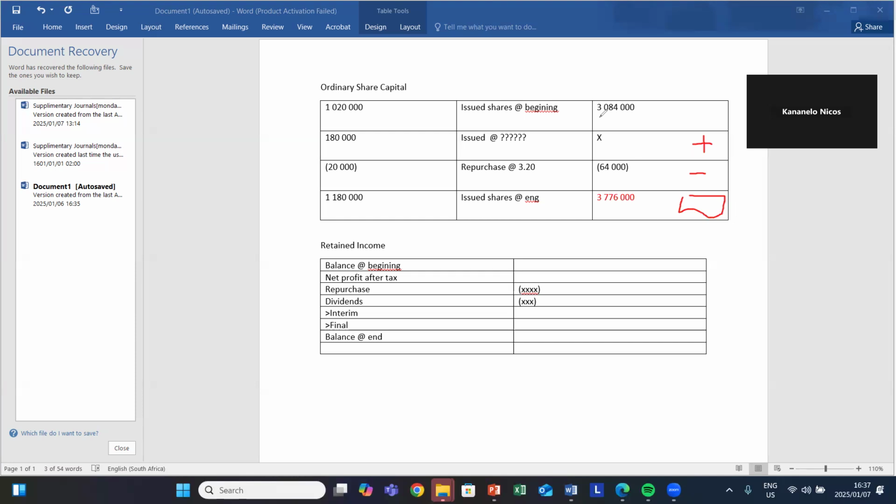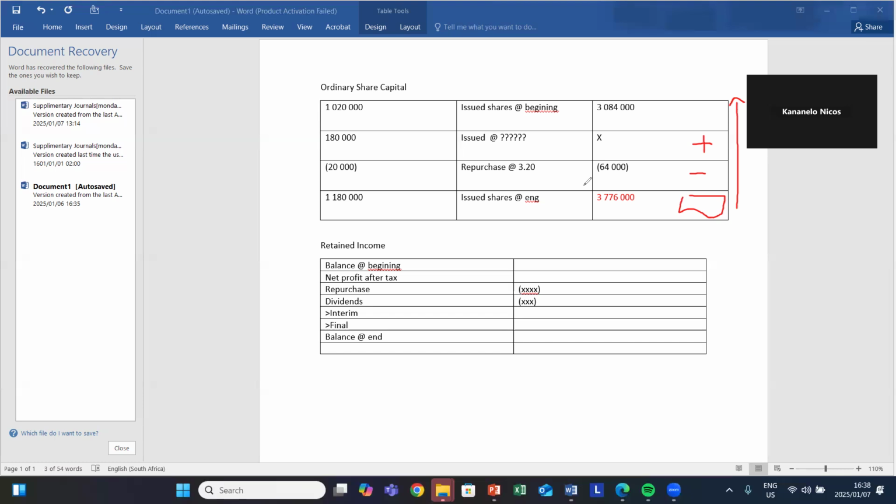But in this situation, we're not looking for the balance at the end. So in this situation, we start from the bottom and go upwards. When you start from the bottom going upwards, you do a vice versa of what you normally do. Meaning the amount which you used to minus, you are going to add, and the one that you used to add, you will minus.